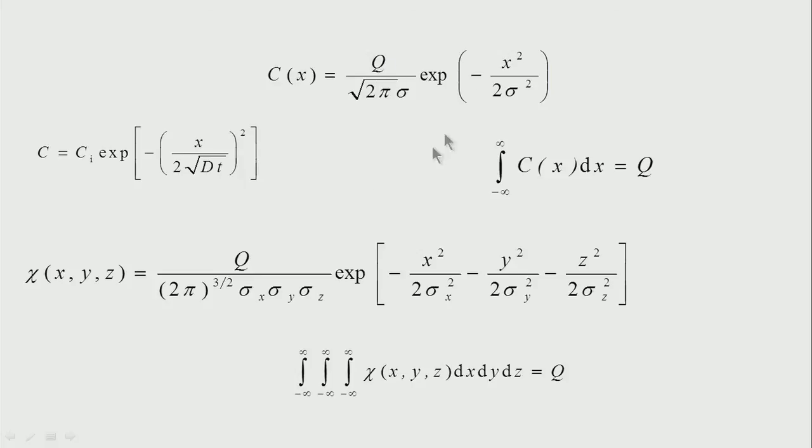If I extrapolate to 3 dimensions, I have standard deviation along x, sigma x, along y, sigma y, and along z, sigma z, into exponential of, in addition to x, y squared over 2 sigma y squared and so on, with the result that the concentration at any x, y, z times dx dy dz is the total mass. This is what we use to solve the dispersion relations in different atmospheres.